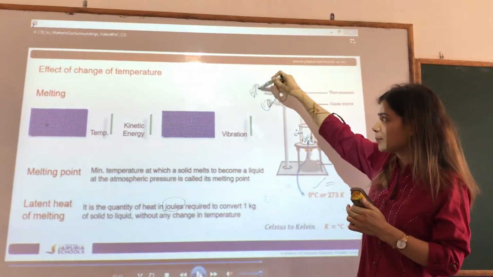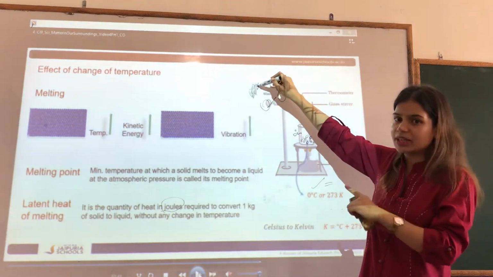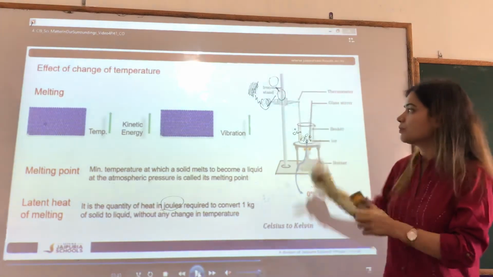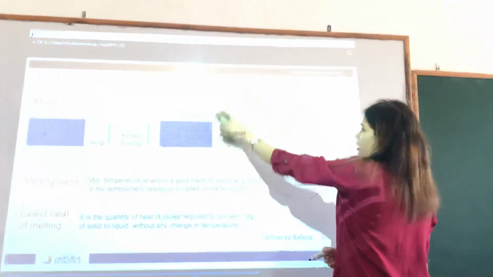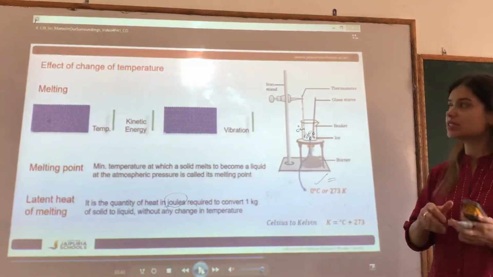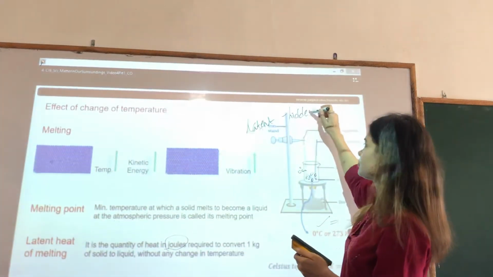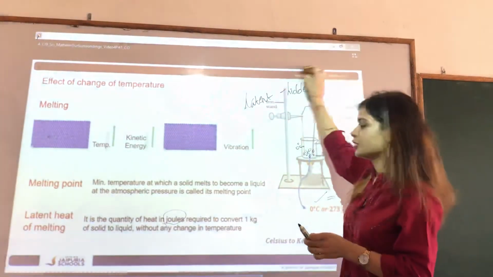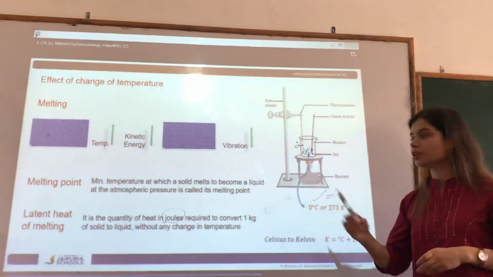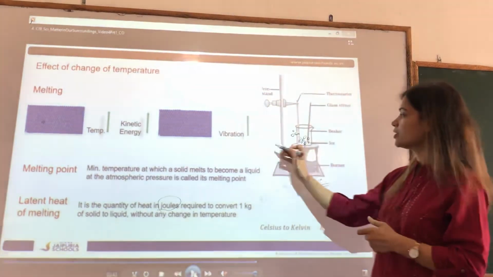These particles were vibrating with the heat, and to vibrate they acquired energy by getting the heat. After that they start vibrating and break the force of attraction between them. So that heat which was hidden was latent heat. Latent means hidden. So latent heat of fusion is the quantity of heat in joules required to convert 1 kg of solid into liquid without any change in the temperature, and the melting point of ice is 0 degrees Celsius.